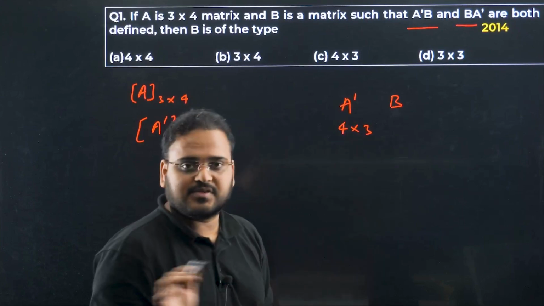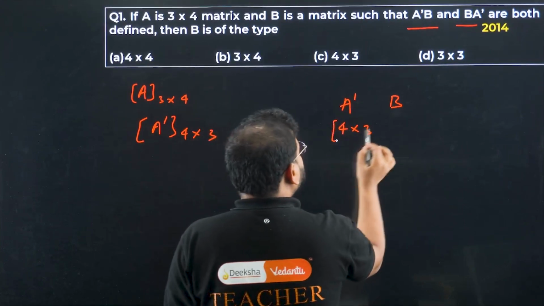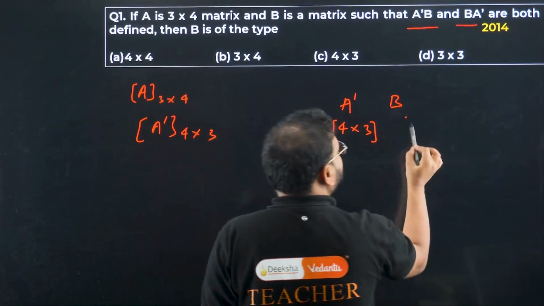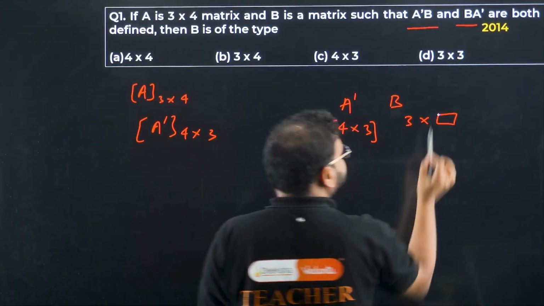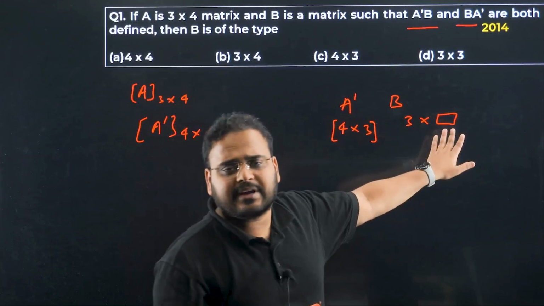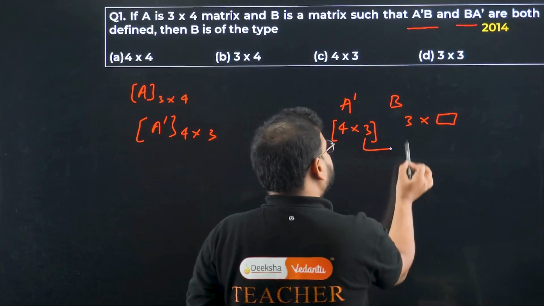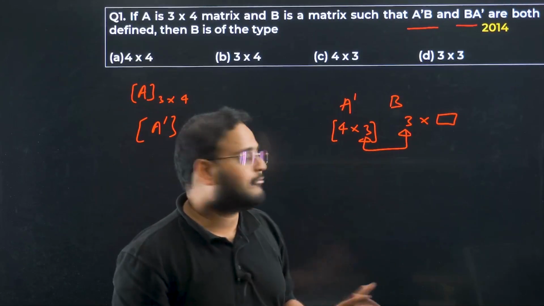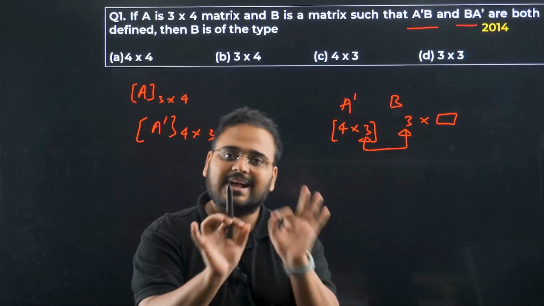Good enough, sir. We understand that. Then of course, for the multiplication A dash B to be defined, this should be 3 over here and something over here. This can be anything. We don't know that, so I kept it vacant. But this has to be 3. Means in the order of the matrix B, we know the number of rows is fixed to be 3. That much clarity we have now.